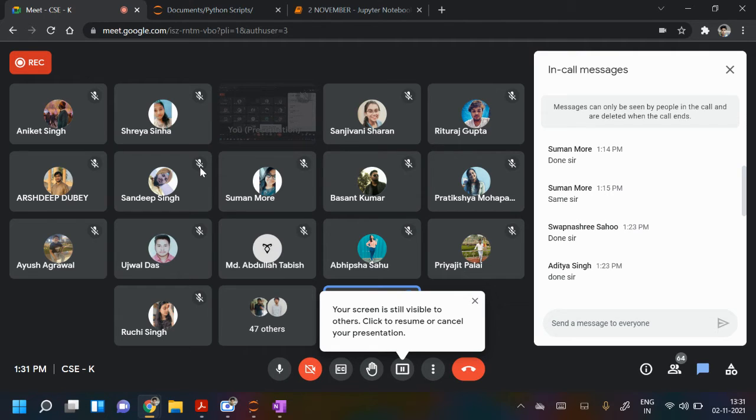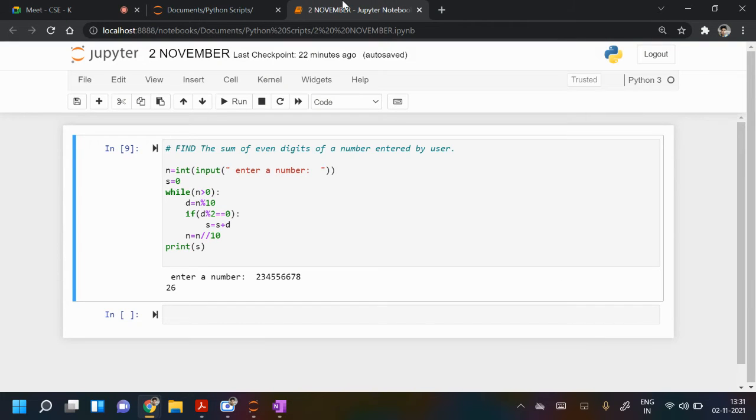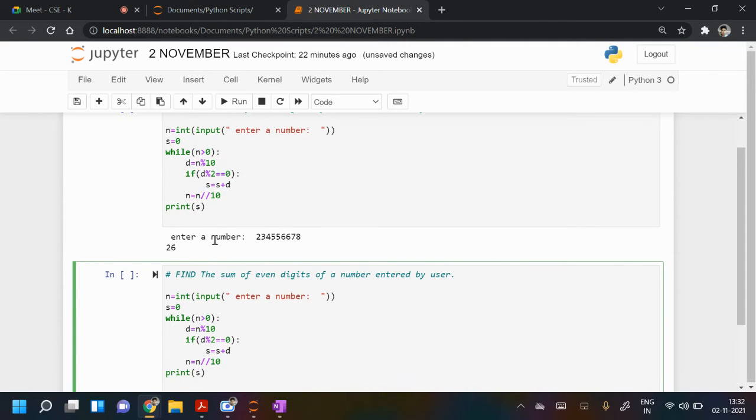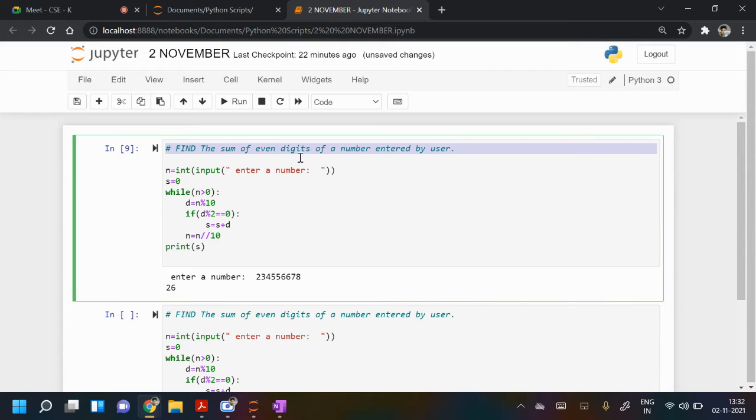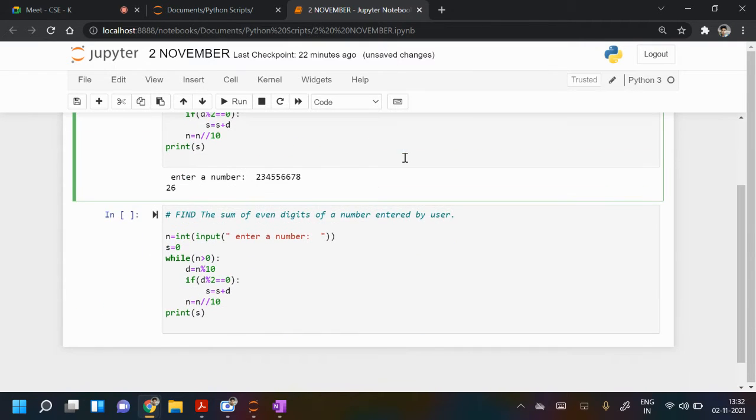So this I think everyone can do now, or everyone must have just done. Just type it, run it, and understand how it is working. Similarly, if I ask you to find the sum of odd digits, it can be done similarly. I will give you 2 minutes, then I will ask the name of the next person. They have to respond. So the question is, you have to find the sum of odd digits. You just have to make a little bit of change. So what change will you do? I will ask the next person.